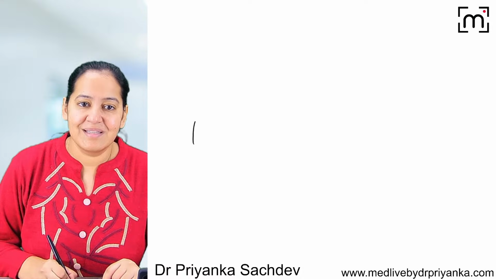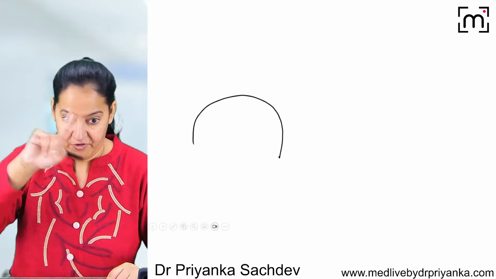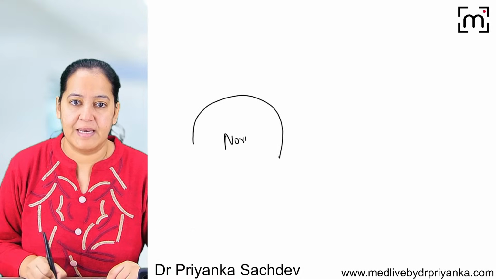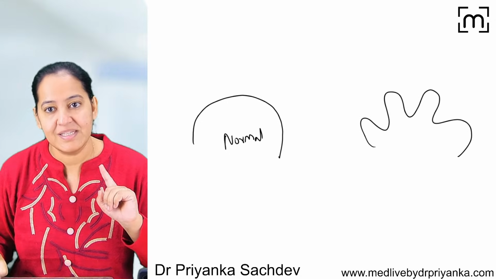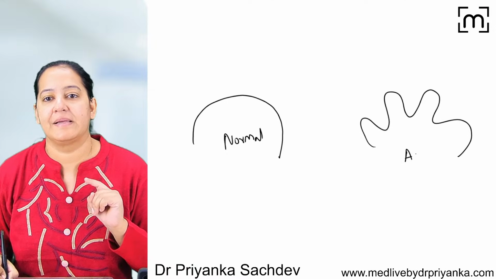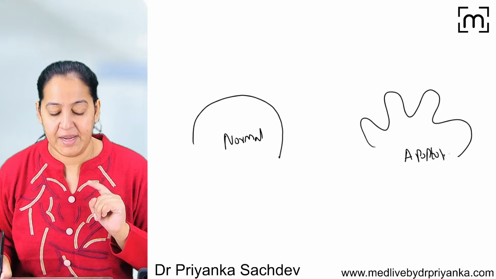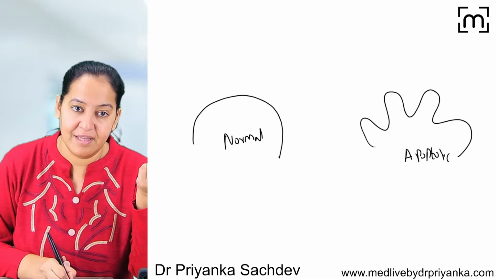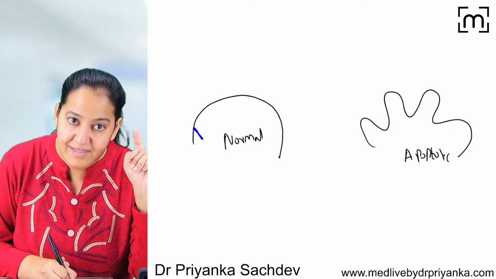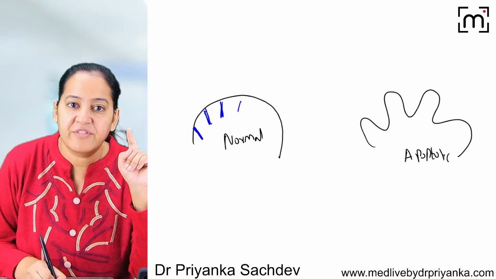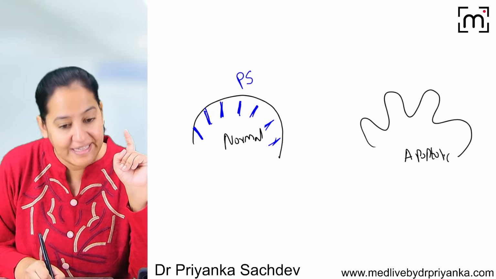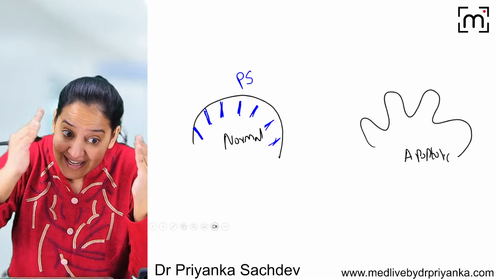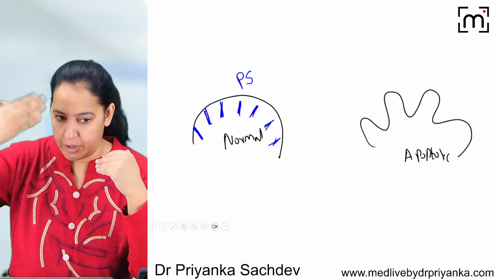Imagine this is a normal cell, the cell membrane of a normal cell. This is a normal cell, and this is converted into blebs. I mean, this is an apoptotic cell. You see the blebs are formed. On the normal cell, there is a phospholipid on the inner side of the cell membrane. The name of that phospholipid is phosphatidylserine. Phosphatidylserine is present on the inner side of the cell membrane in all our normal cells.